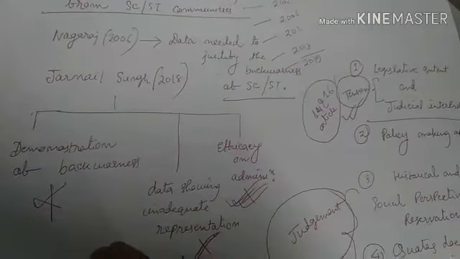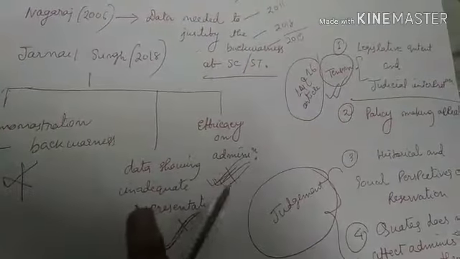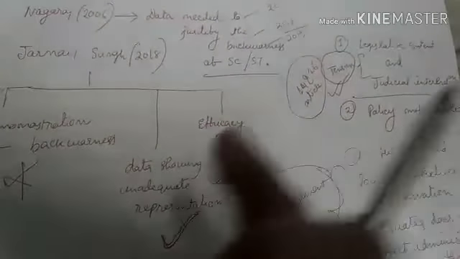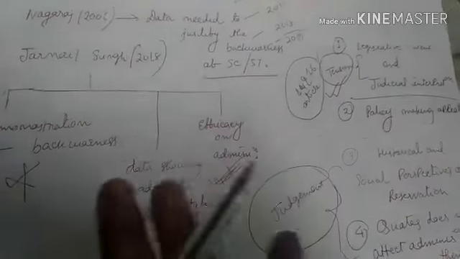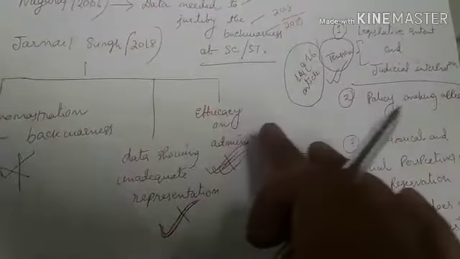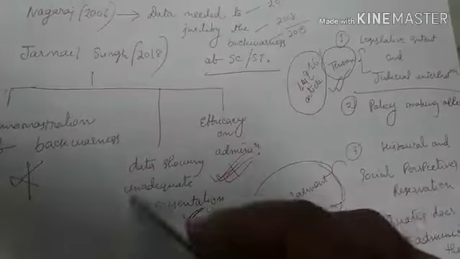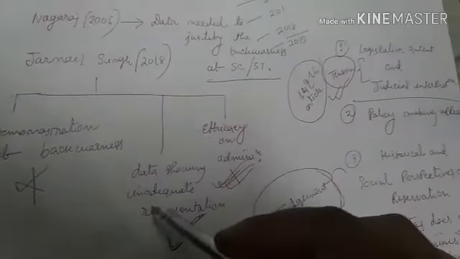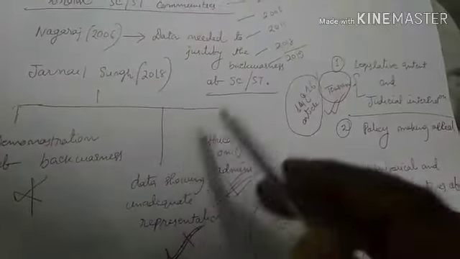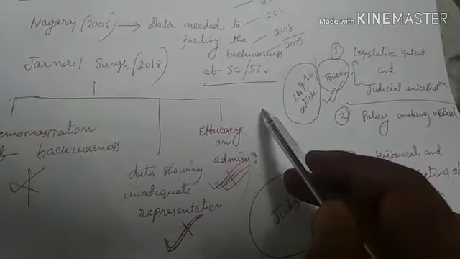This is a very important judgment, but the other two valid requirements are that there must be a set of data showing the inadequate representation of the community in government services, as well as the efficacy of administration. These two parameters have to be verified while making reservation a basis for promotion for Scheduled Tribe and Scheduled Caste communities.